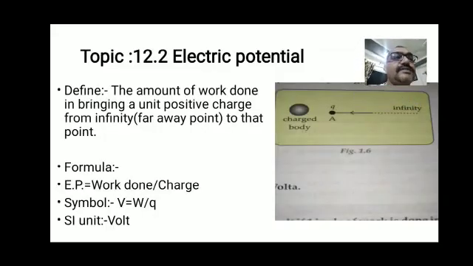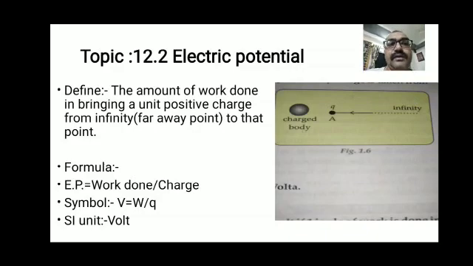Then the next one is electric potential and potential difference. First we are going to learn about electric potential. Its definition says: the amount of work done in bringing a unit positive charge from infinity to that point. A charge is available far away and we have to do work to bring a unit positive charge from infinity to that point. That is called electric potential.